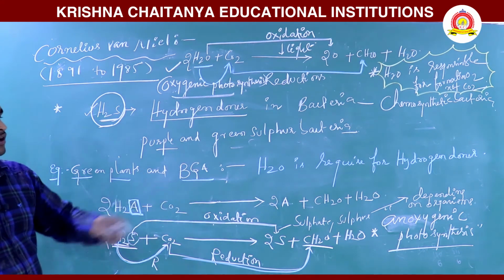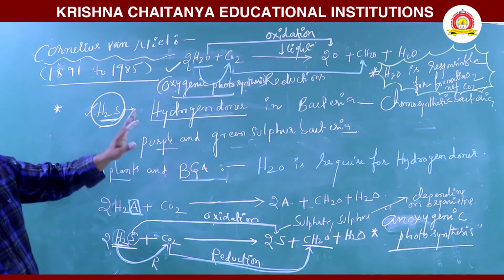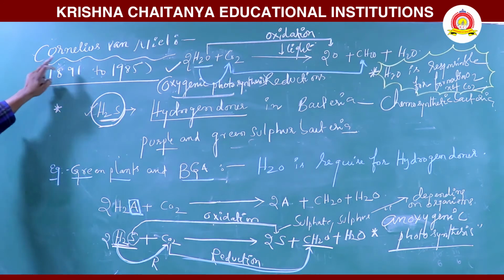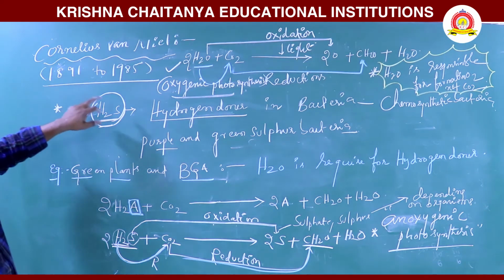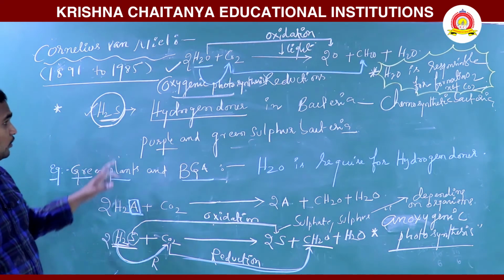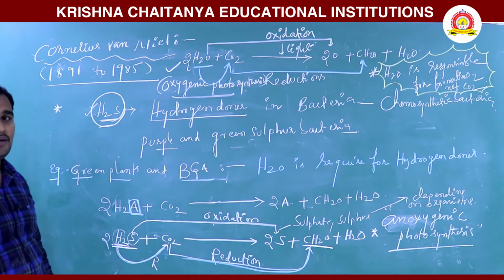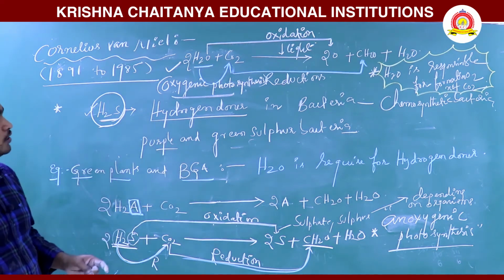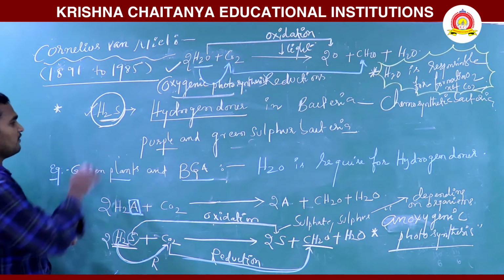So that's why it is anoxygenic photosynthesis, and that is oxygenic photosynthesis. One more time, you see Cornelius van Niel performed an experiment on purple bacteria and green plants. The hydrogen donor in bacteria is mainly hydrogen sulfide.